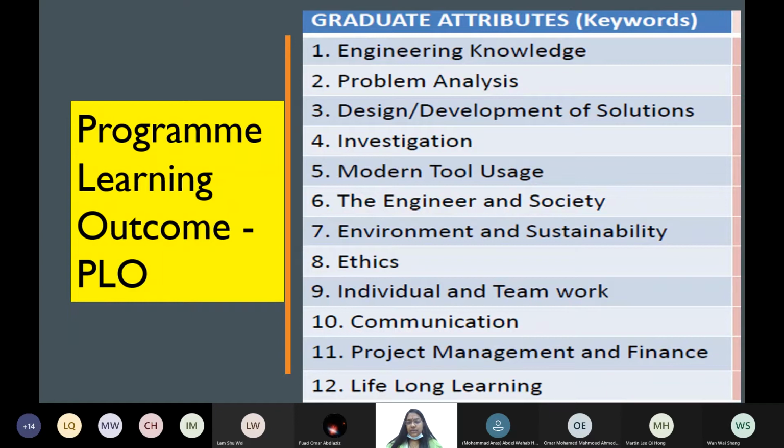So OBE is here. I define OBE, it's already there in the slide. You can read through and refer around the EAC time. And these are the program learning outcomes we already did. And we are here. This module covers problem analysis. All the CLOs and the corresponding cognitive levels are also defined here. It's the repetition from the course outline we just did.